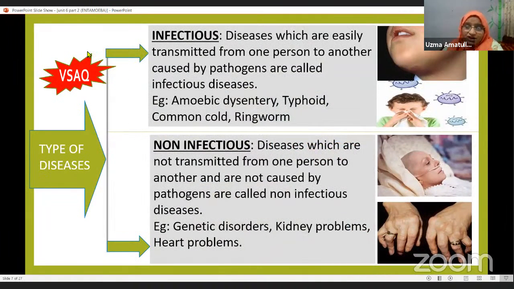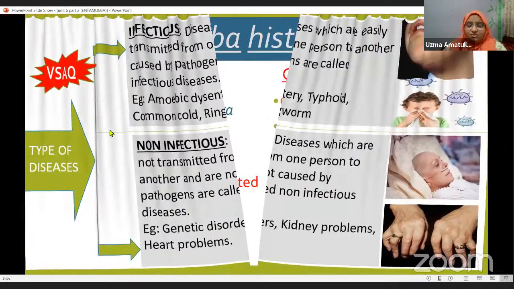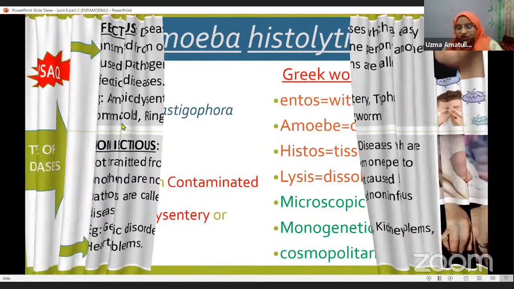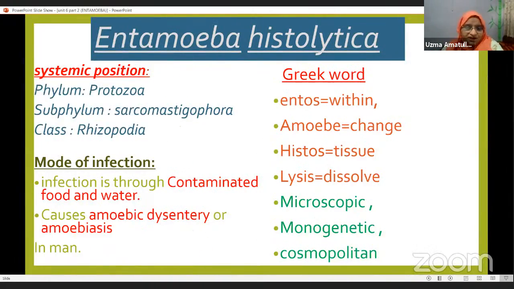This is important, very short answer. Wherever you see this red color star shape, along with VSAQ, it means very short answer questions. These are important. Go through these slides and prepare for your exam. Infectious diseases and non-infectious diseases are the two types of diseases. Then comes Entamoeba histolytica, the parasite which causes amoebic dysentery.